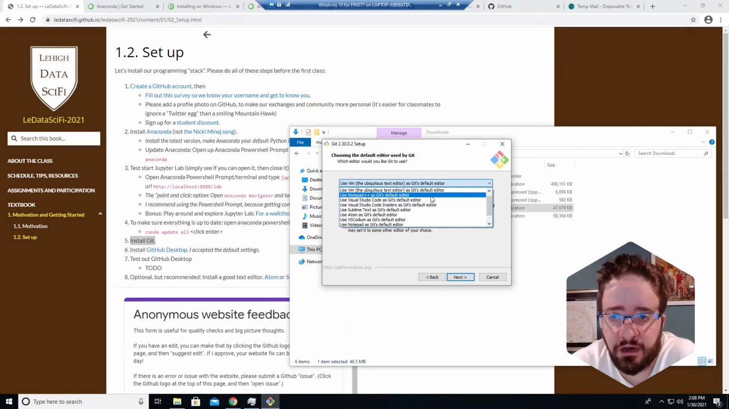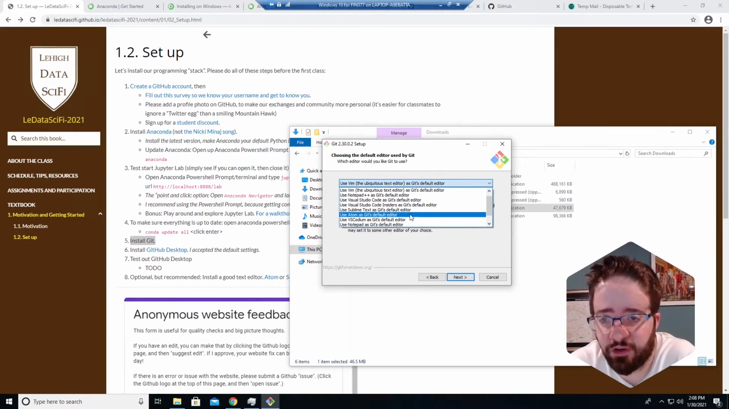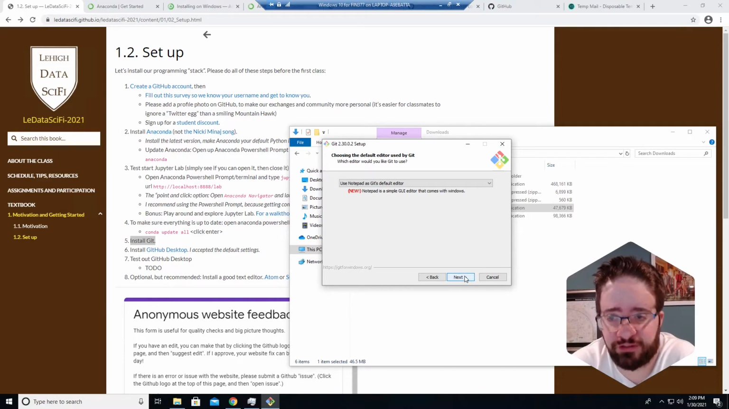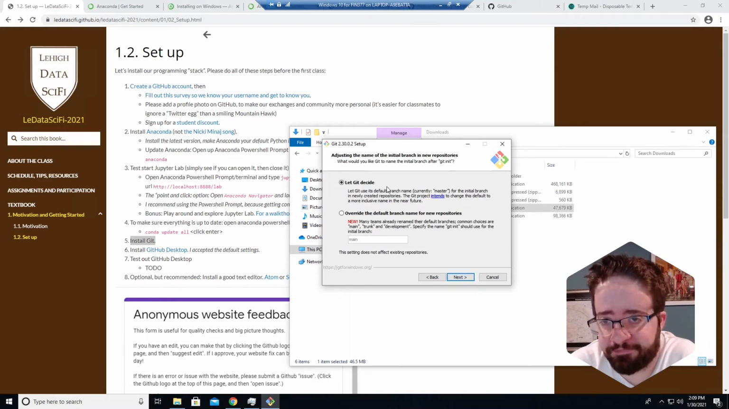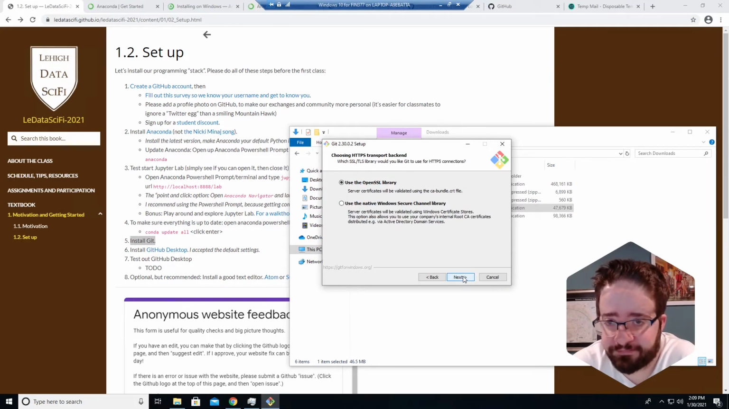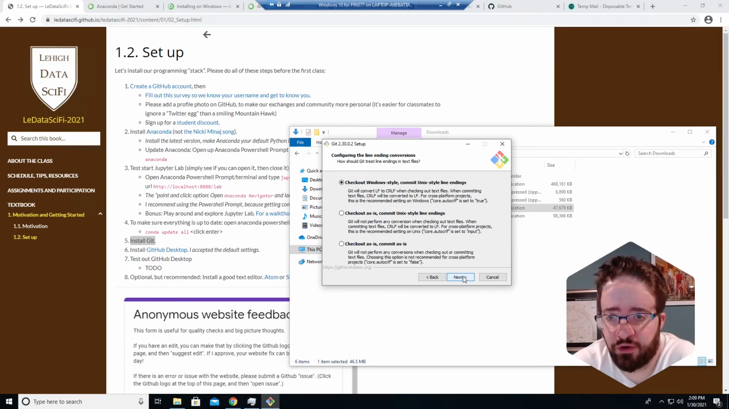Now this is a great place for you to decide what you want Git's default editor to be. You should probably click on an editor that you've already installed. Turns out this choice doesn't matter because for the purposes of this class, we're never going to use Git in a text editor. All right. So I'll click Notepad. It's the default. And I'm just going to move on. I'll let Git decide on the name of new repositories. I'm going to follow the recommended choice here and just kind of fly through.